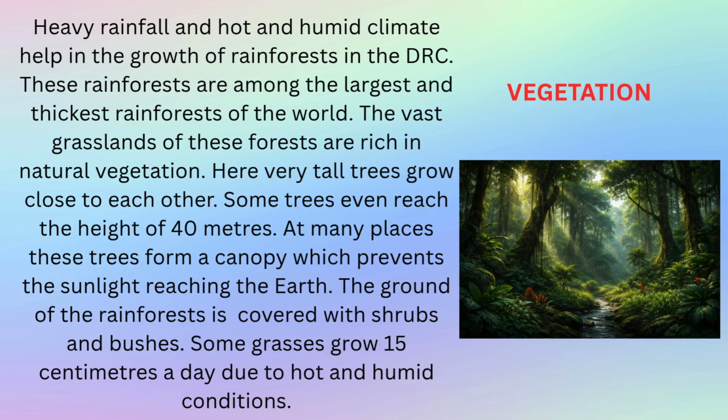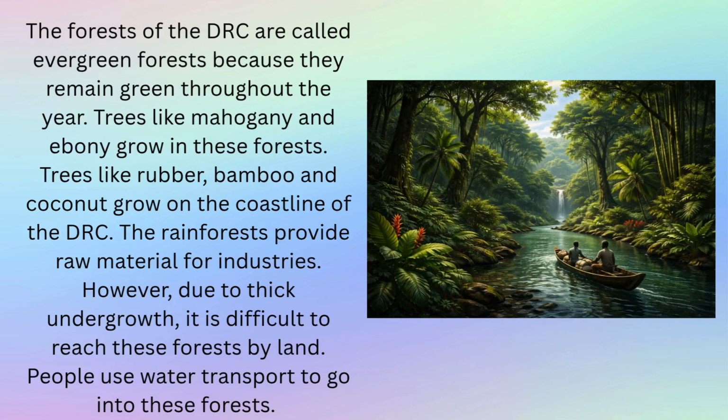At many places these trees form a canopy which prevents the sunlight reaching the earth. The ground of the rainforests is covered with shrubs and bushes. Some grasses grow 15 centimeters a day due to hot and humid conditions. The forests of the DRC are called evergreen forests because they remain green throughout the year.